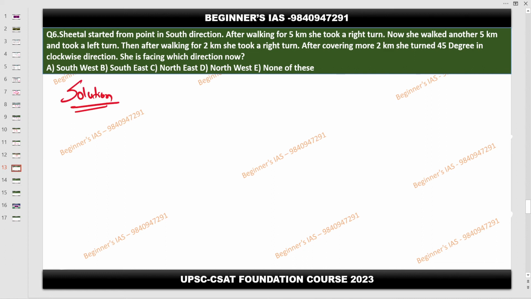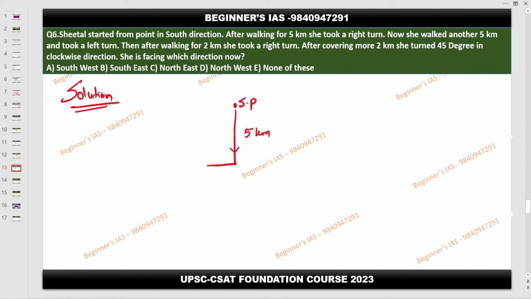Sheetal started from a point in the south direction. So this is the starting point. SP means starting point, from the south direction. After walking for 5 kilometers, she took a right turn. This is a right. If you're walking in this direction, this is going to be your right.